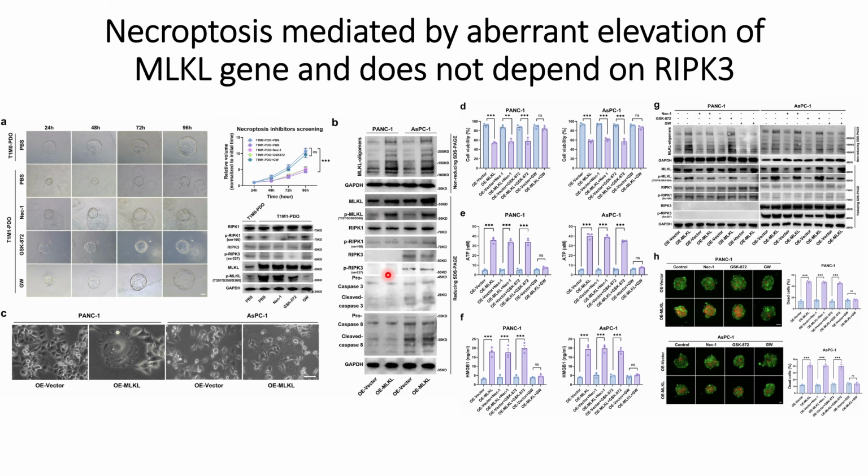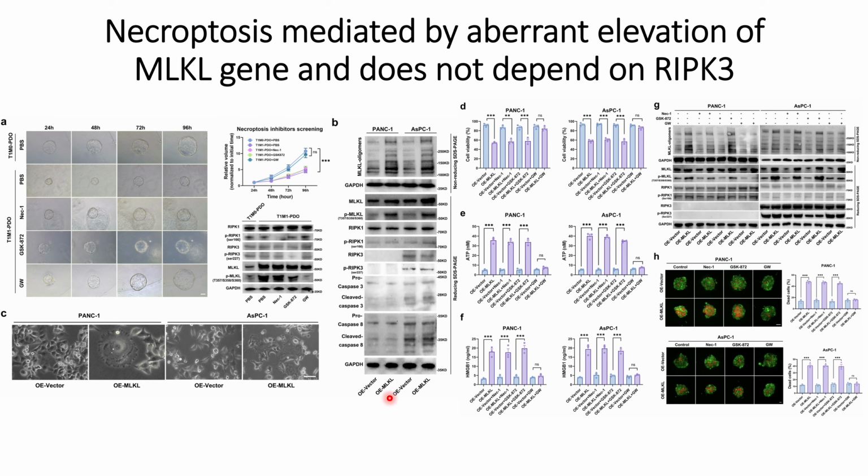And in this case they found that apoptosis related genes such as caspase-3, caspase-8, and the necroptosis related gene, that is phosphorylated MLKL, are found in this PANC1 cell and also in the ASPC cells, where MLKL genes are overexpressed.